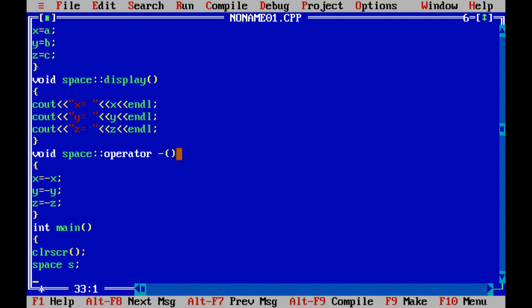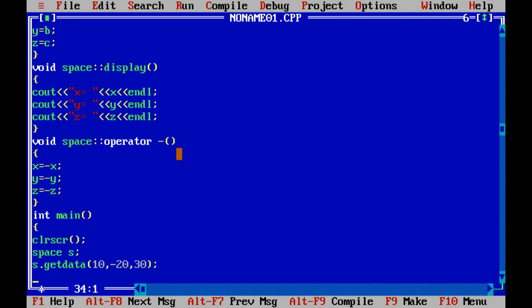So s dot function name is getdata, pass values. Simply it assigns those values to the variables x, y, z. Here I passed 10, minus 20 and 30 as arguments to this member function.